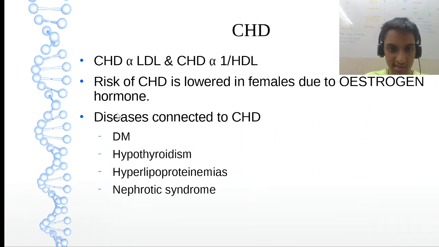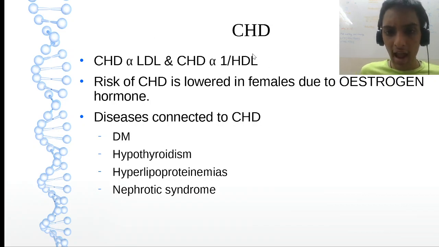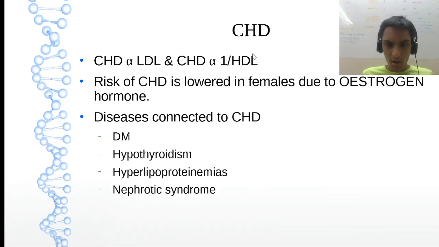The CHD risk is directly proportional to LDL, inversely proportional to HDL. So I have a question for you people. What is this HDL and LDL? Please let me know in the comment section what is HDL and what is LDL. Okay. So CHD is directly proportional to LDL, inversely proportional to HDL.